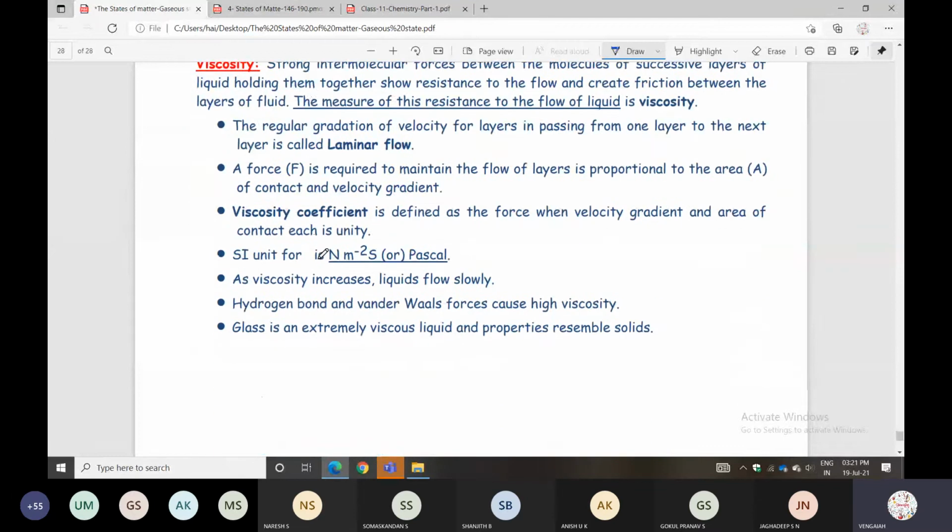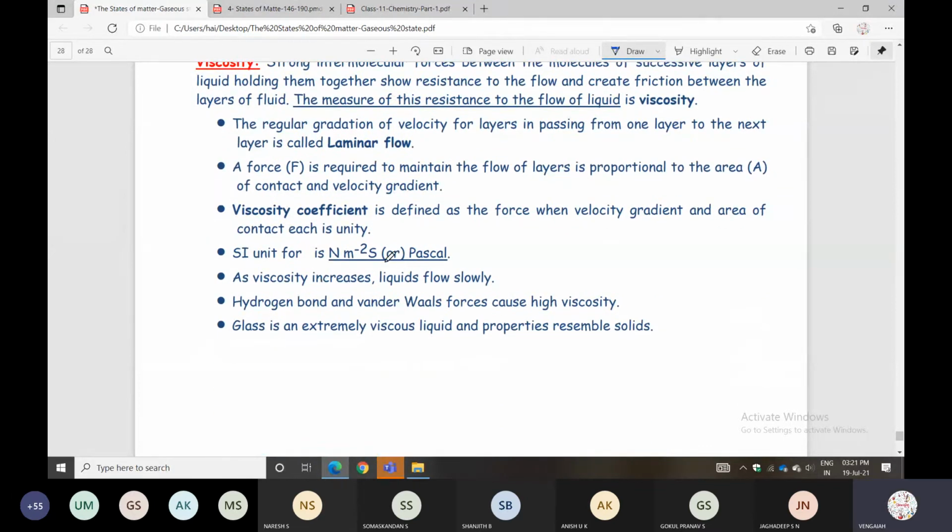Pascal can also be taken as a unit. When viscosity increases, the flow of liquid will be slow. Hydrogen bonds and van der Waals forces cause high viscosity. Glass is an extremely viscous liquid, and its properties resemble those of solids.